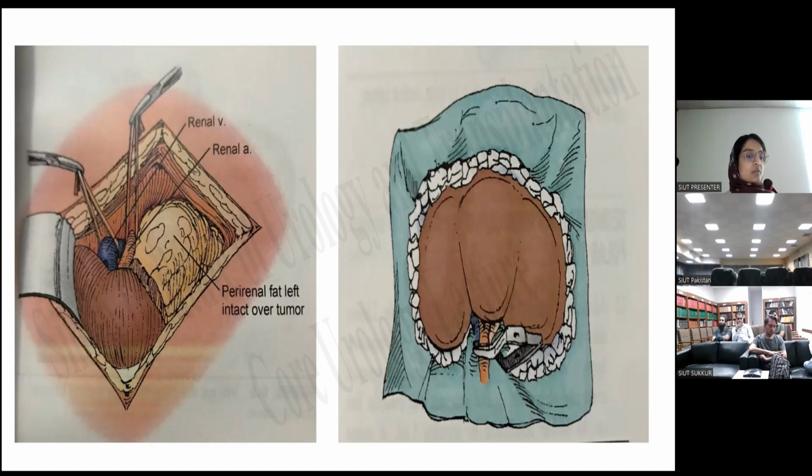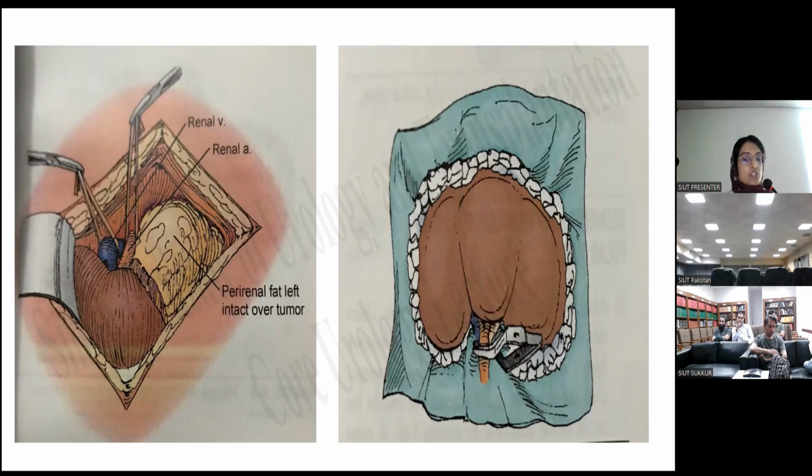Once the retroperitoneal space has been approached, insert a self-retaining retractor and dissect the perirenal fat off from the kidney, but not over the tumor. Perirenal fat should be left intact over the tumor. Then isolate the renal pedicles sufficiently for the safe application of the vascular clamps. And then, as you can see in this image, control the vessels with the help of these vessel loops.